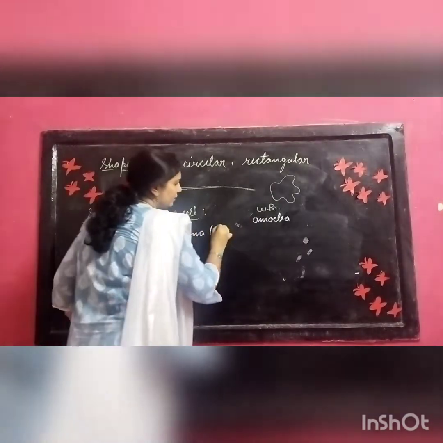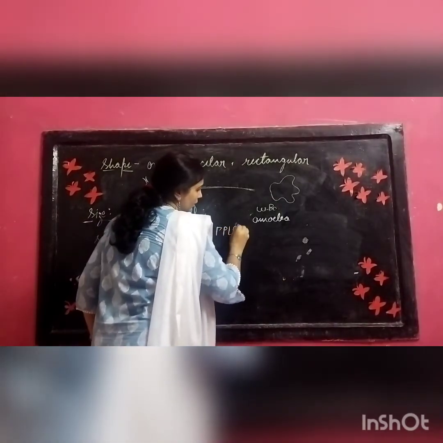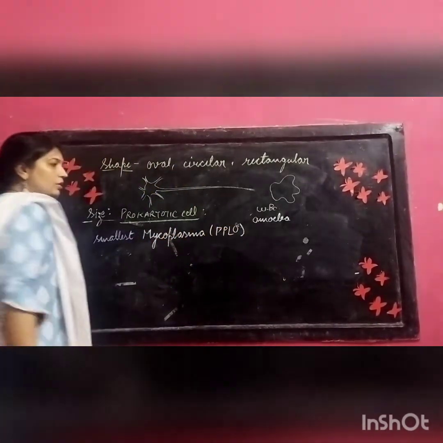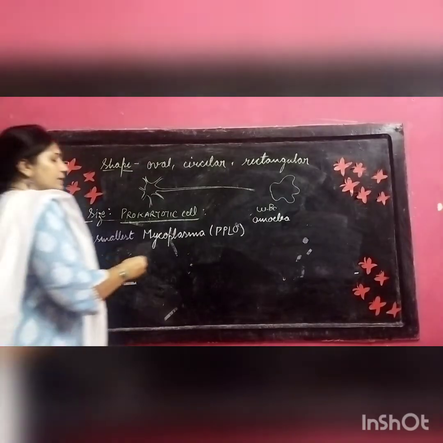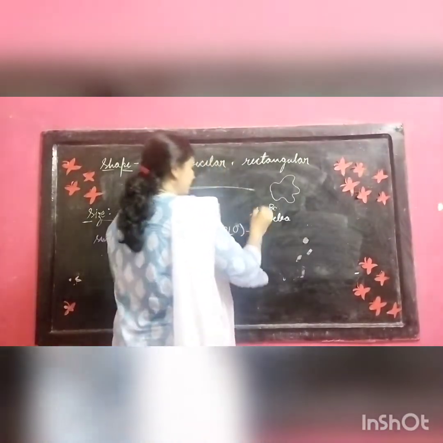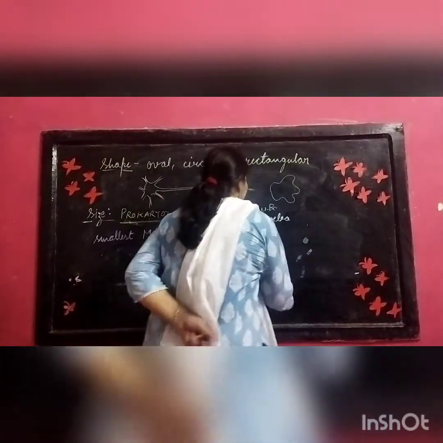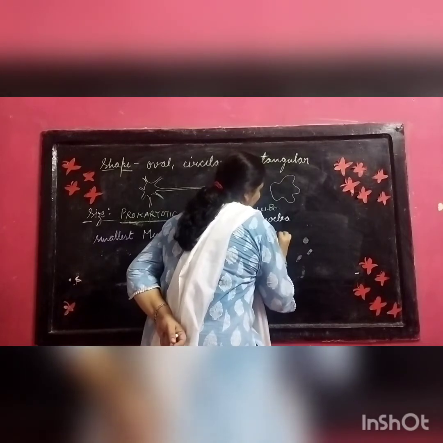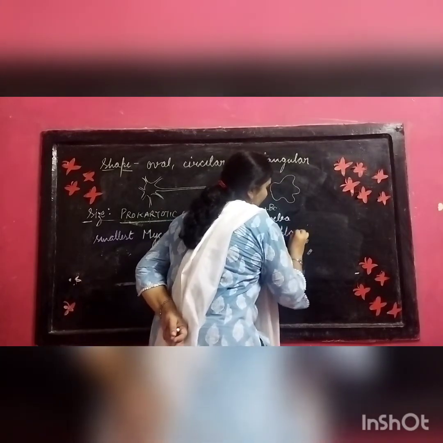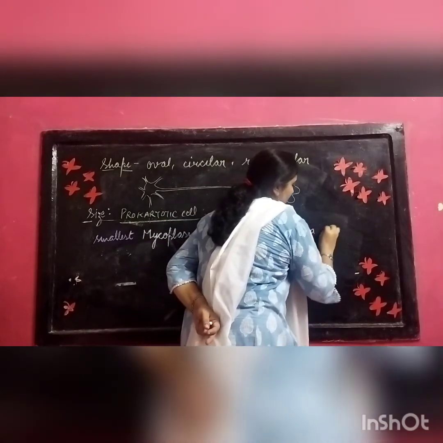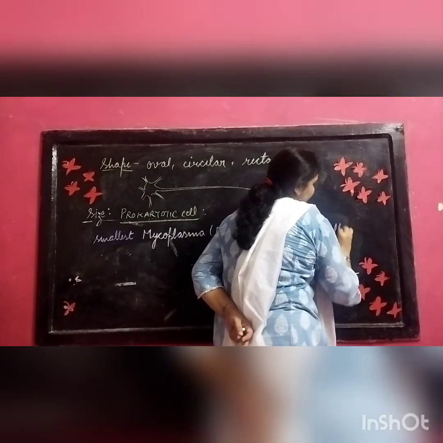Commonly we call it PPLO or the pleuropneumonia-like organisms, and scientifically it is Mycoplasma gallisepticum.